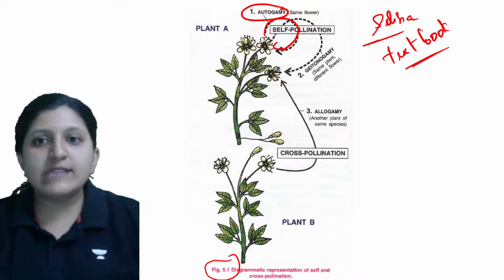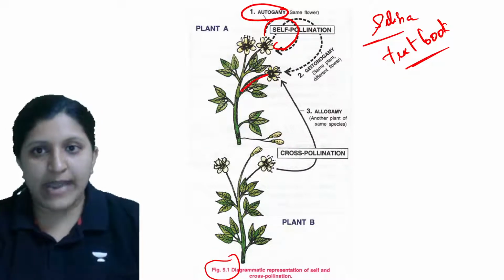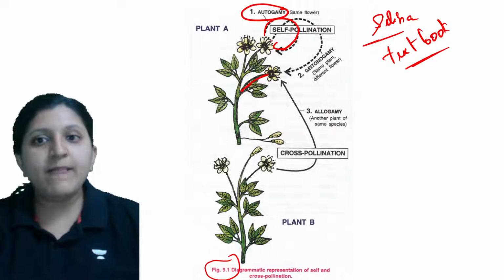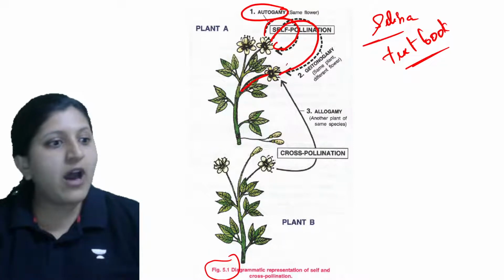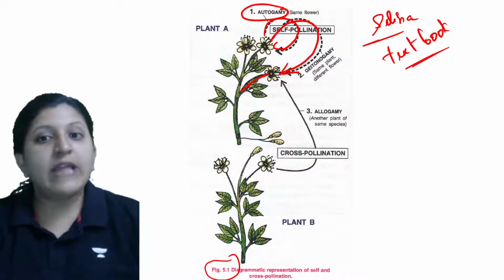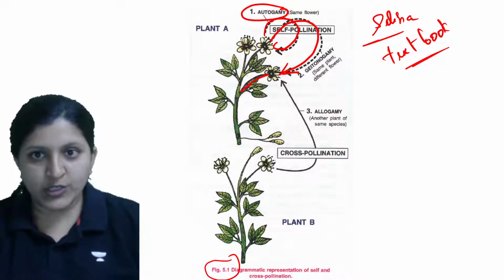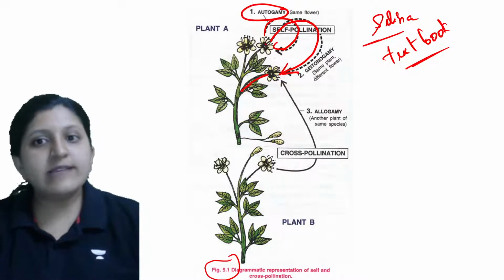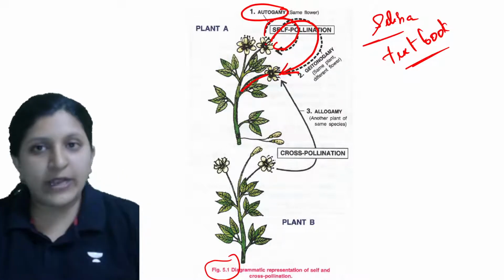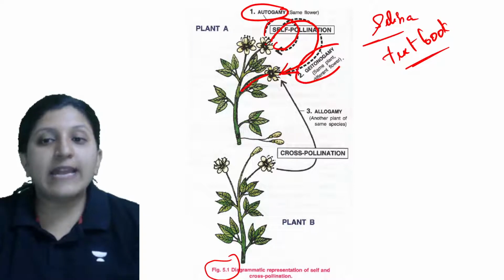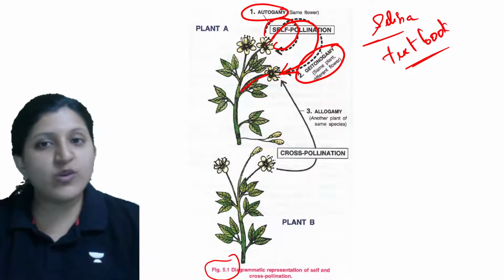So now you can see there is one more flower in the same plant. So from here what is happening? The pollen grain is being transferred from one flower to the other flower in the same plant. This is one flower, this is a different flower in the same plant. So in that case the pollen grain is being transferred, so that is geitonogamy. What is geitonogamy?